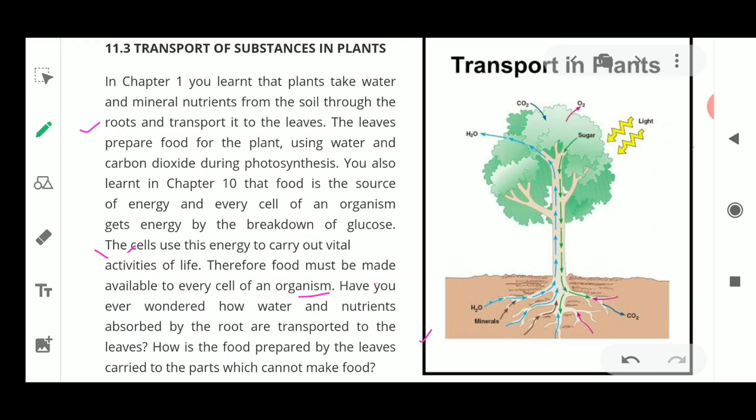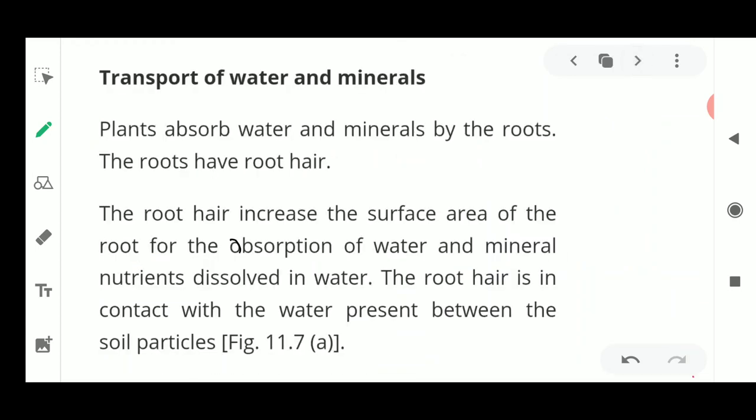Now how are the leaves going to transport the food from one place to another? Since the food is being made inside the leaves, how is it being transported from one place to another? There are various special organs which are present. I will tell you about these organs in a few minutes. There are various organs inside plants, very similar to those in animals. Their work is very similar, not their structure.